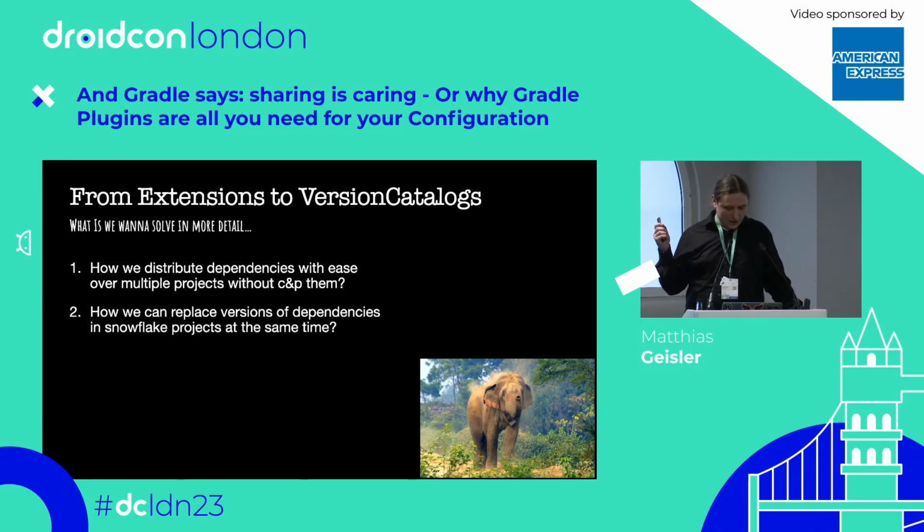We also want to still have the capability to alter snowflake dependencies for snowflake projects. Maybe you have to use a certain version for a certain dependency in a certain project, and that's really annoying, if you ever had been there and can't do that with the normal approaches. I will help you with this talk, I hope, at least.